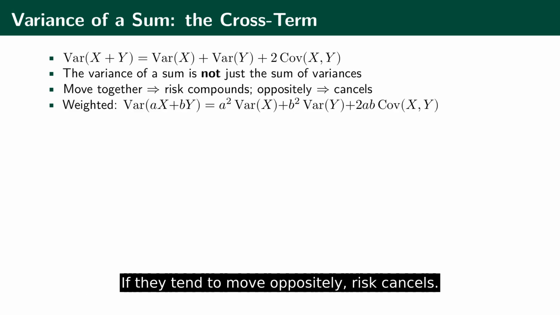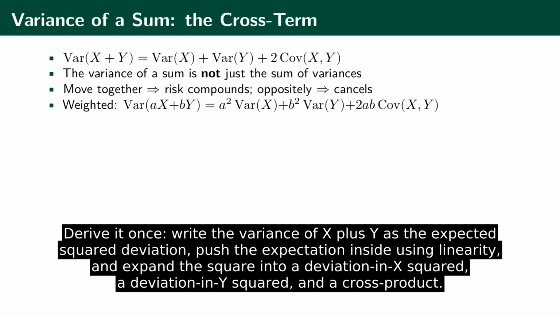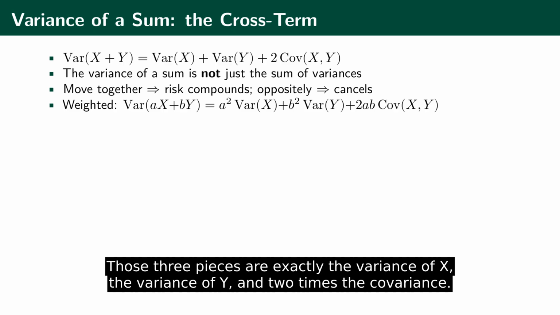Derive it once. Write the variance of X plus Y as the expected squared deviation, push the expectation inside using linearity, and expand the square into a deviation in X squared, a deviation in Y squared, and a cross product. Those three pieces are exactly the variance of X, the variance of Y, and 2 times the covariance.